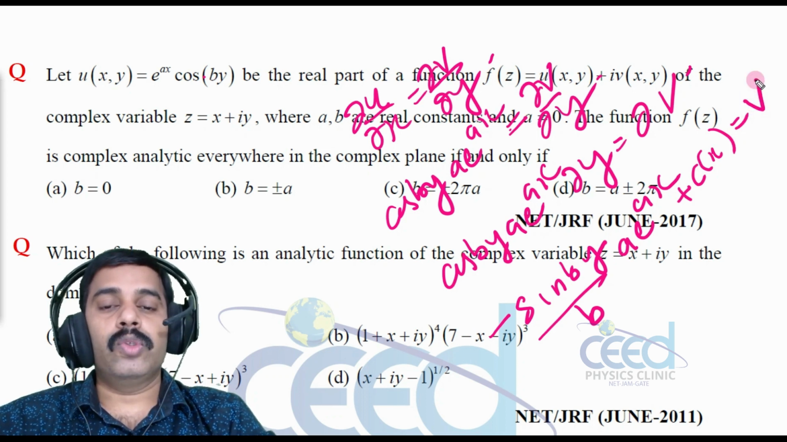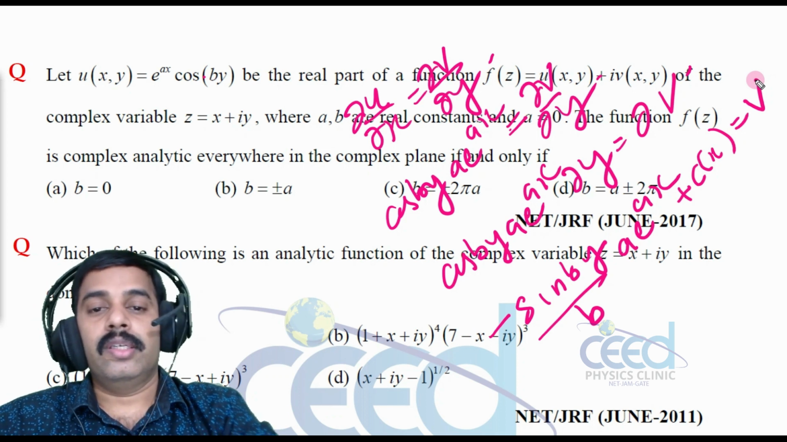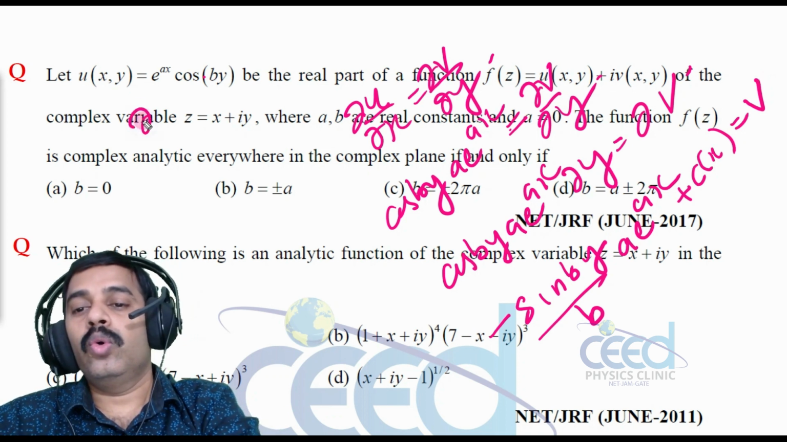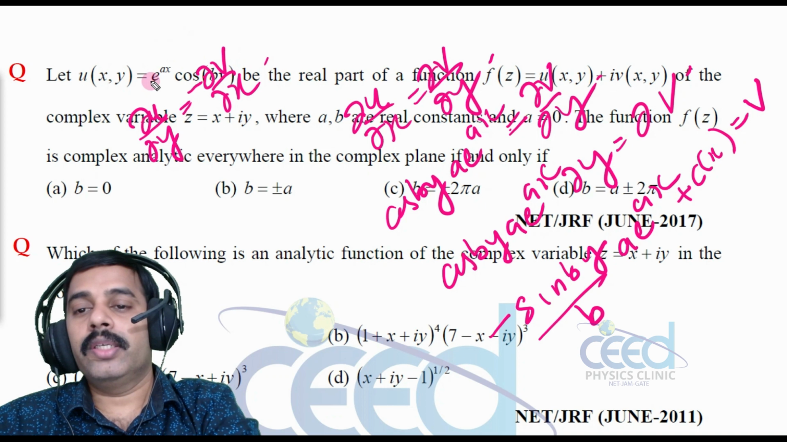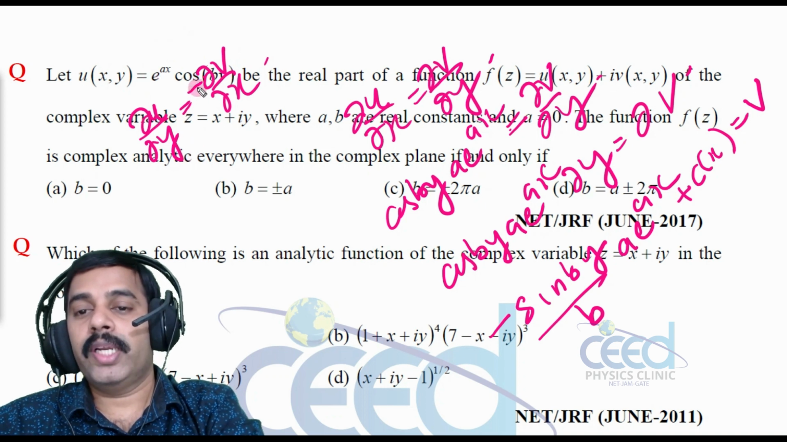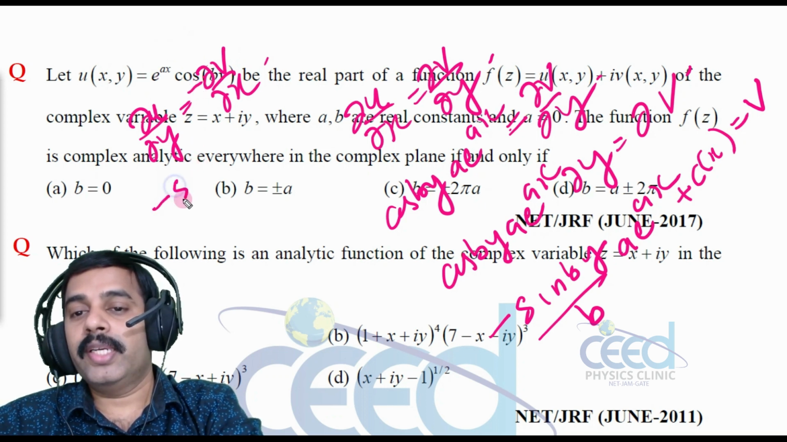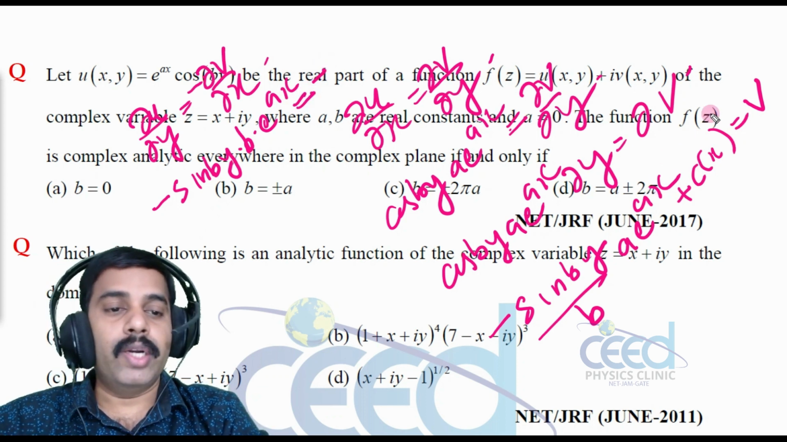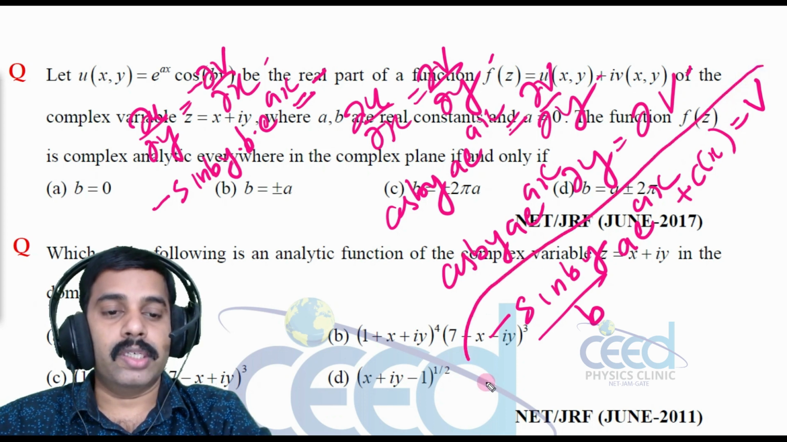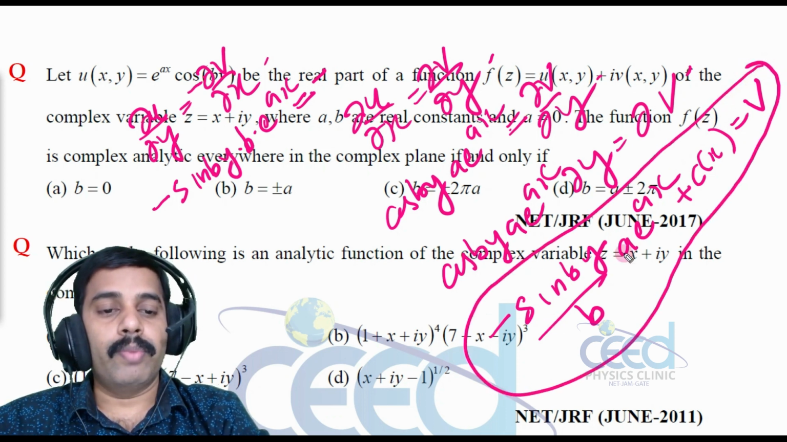Now let us come to the second Cauchy-Riemann condition, that is dou u by dou y is equal to minus dou v by dou x. What is dou u by dou y? With respect to y I am differentiating, that is minus sin by into b e raised to ax, which is a constant, that is equal to minus dou v by dou x. That I can find out from it, right? So what is dou v by dou x?